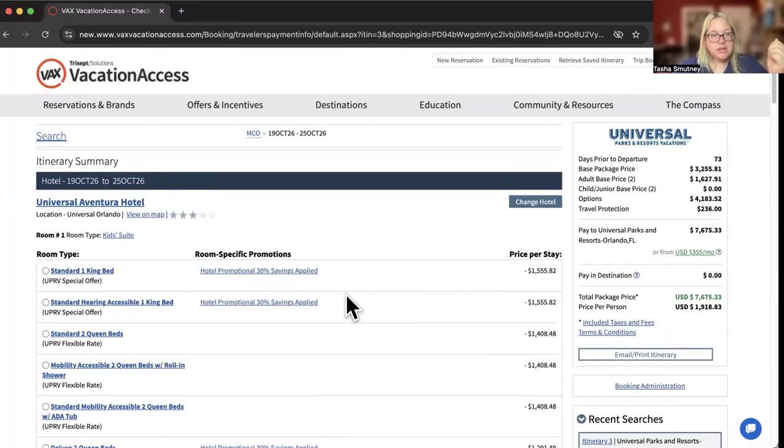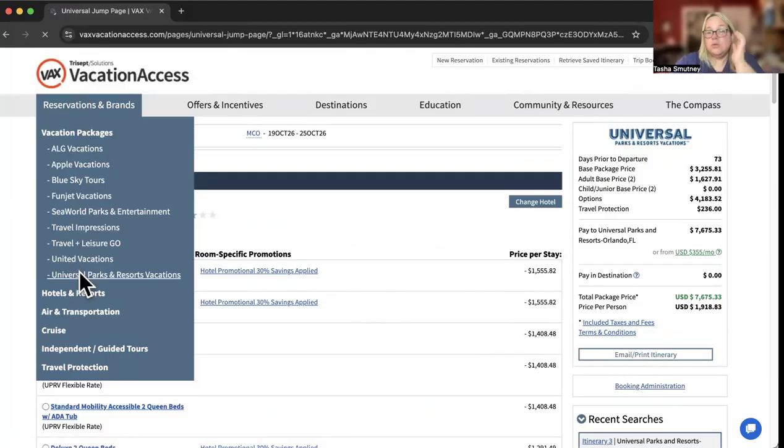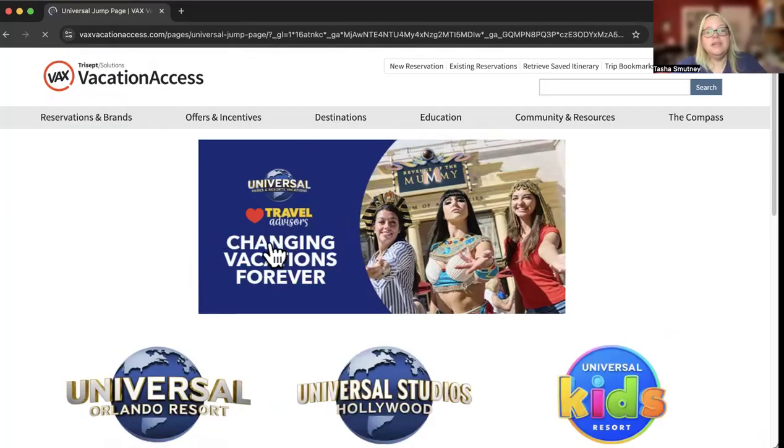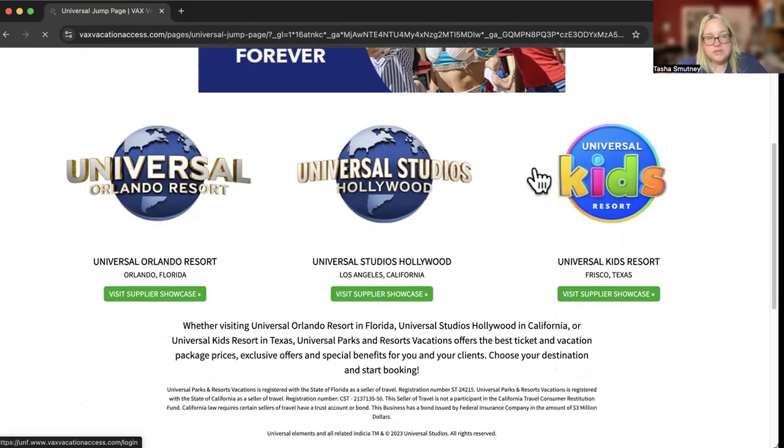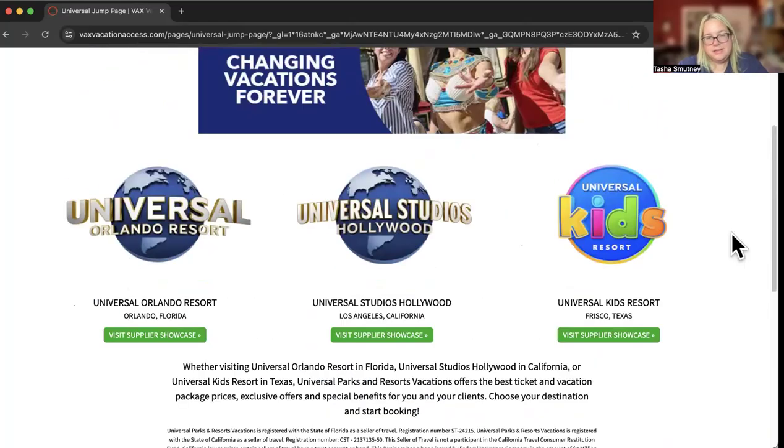All right. So real quick, the last thing though, if you choose to go in a different way, I could do the brands and go in this way. And then it gives you each of the parks so you can click them. Some people just prefer going that way. It's gonna be the same, but I like to show people that.